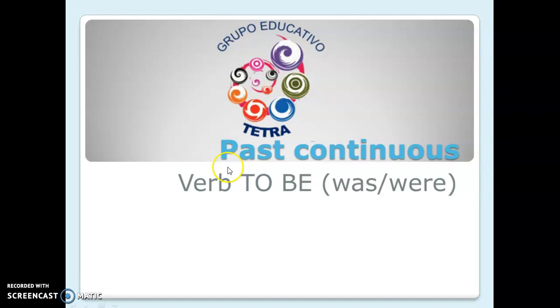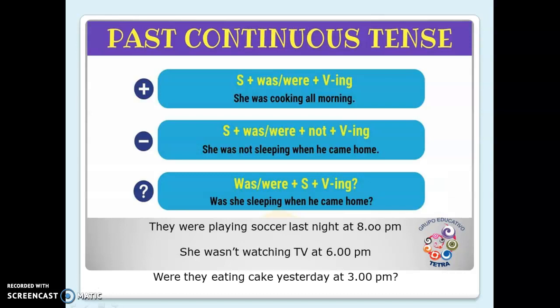Today we will talk about the past continuous. For the past continuous we are going to use the past of the verb to be. So let's check the lesson. Which are the rules of the past continuous tense?